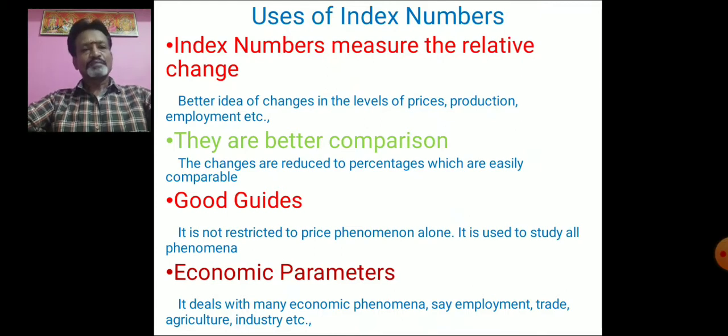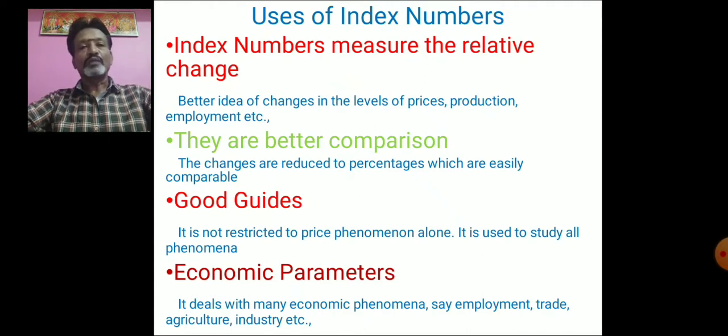Number 4, economic parameters. So the index numbers are called economic parameters. So we can study the economic condition of an economy. Index numbers are more helpful. So here index numbers deal with many economic phenomena, say employment, trade, agriculture, industry, etc. So if an economy is to attain economic development, all these factors should be taken into account.